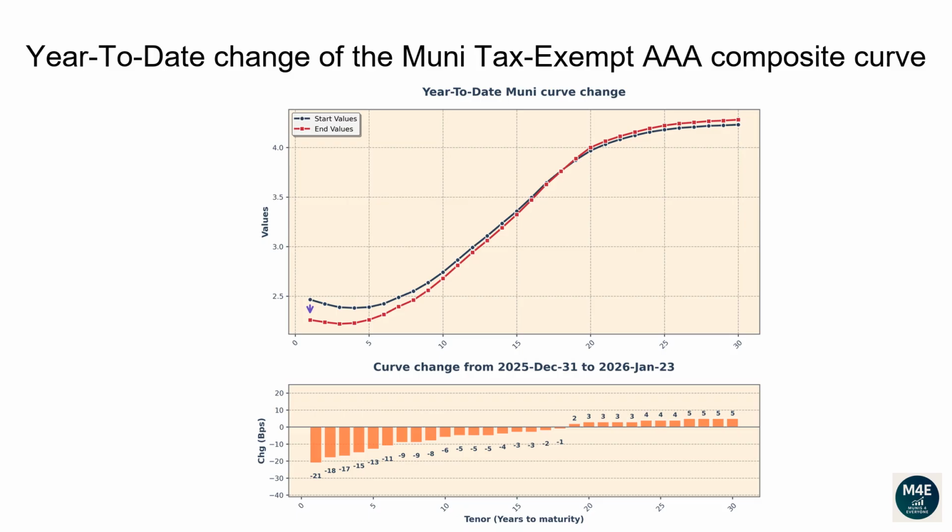The 1-year tenor changed -21 basis points. The 2-year tenor changed -19 basis points. The 5-year tenor changed -13 basis points. The 10-year tenor changed -8 basis points. The 20-year tenor changed 3 basis points. The 30-year tenor changed 7 basis points.